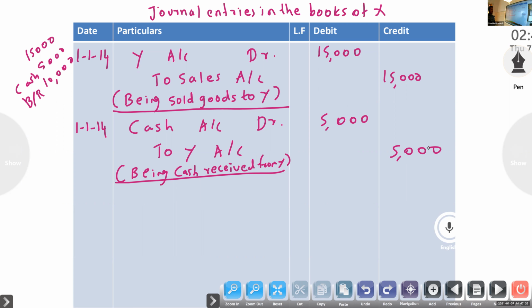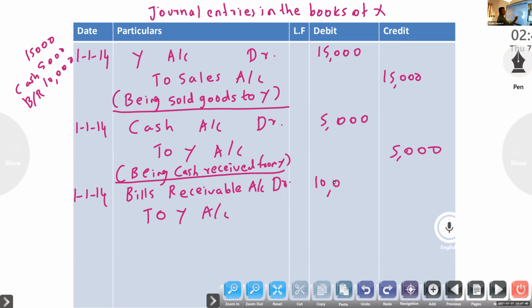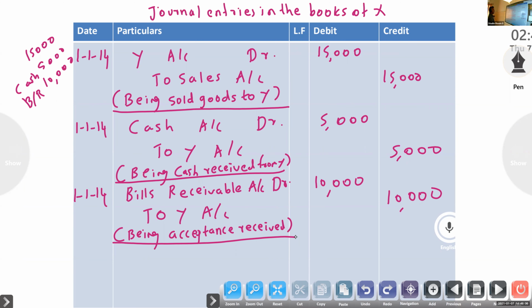Okay. Remaining bill: out of 15,000, 5,000 we received cash. Remaining bill. So instead of cash, bills receivable account debtor to Y account. Out of 15,000, 5,000 we got cash, remaining bill, being acceptance received.